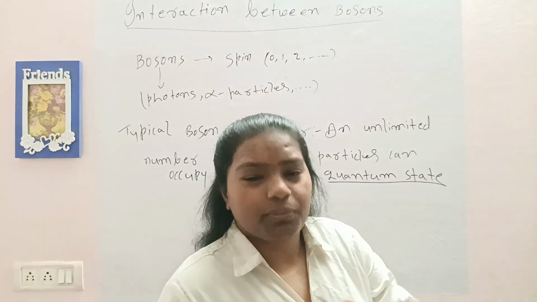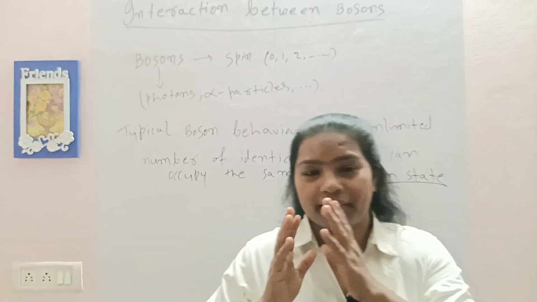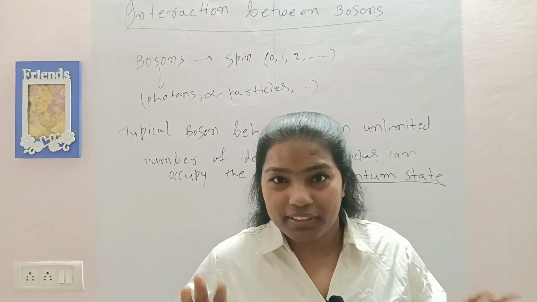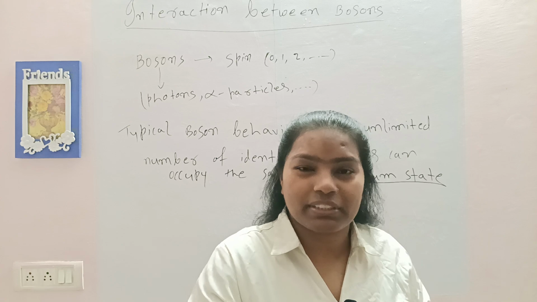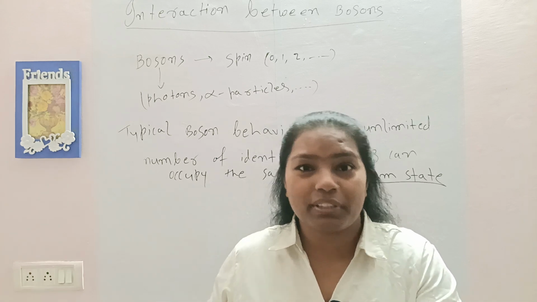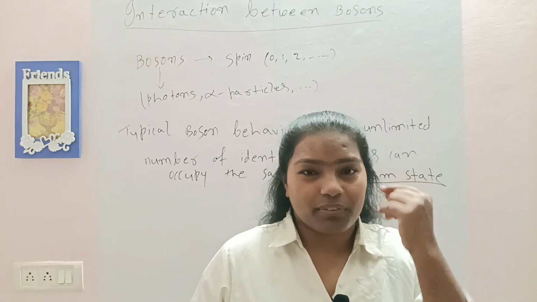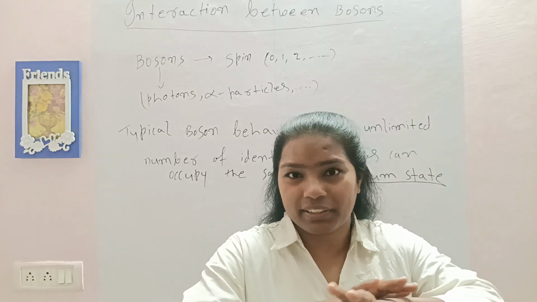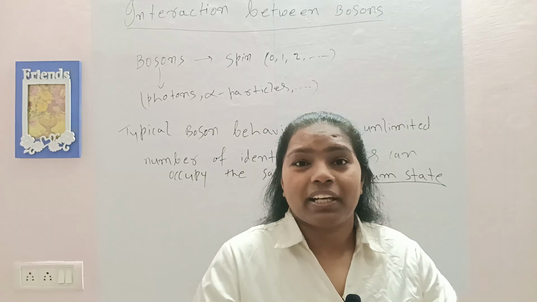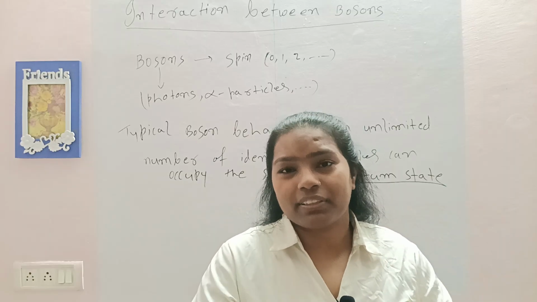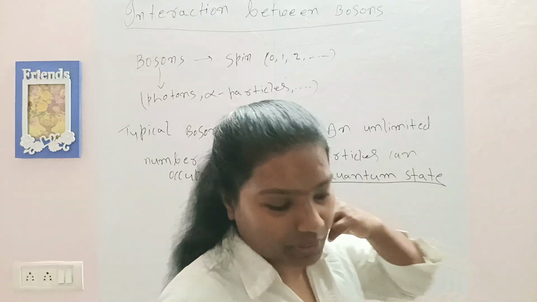Now, a photon and an alpha particle cannot be in the same quantum state. N photons can be in the same quantum state and n alpha particles can be in the same quantum state, but a photon and an alpha particle cannot be in the same quantum state, because the particles are different and the spin is different.